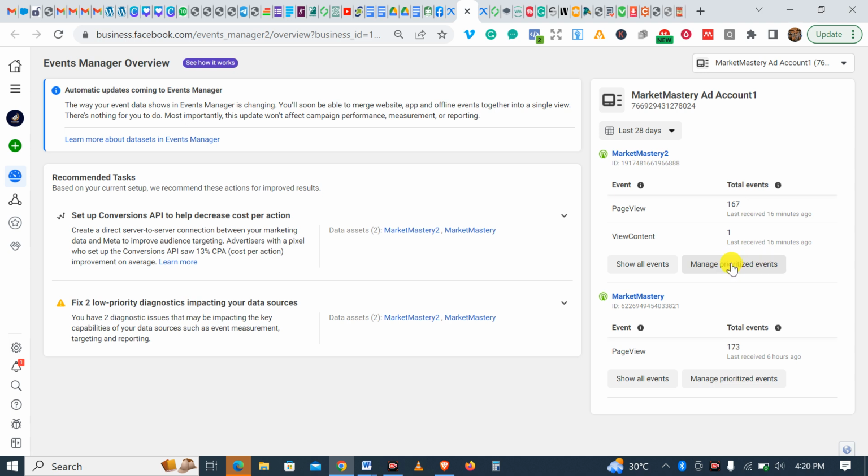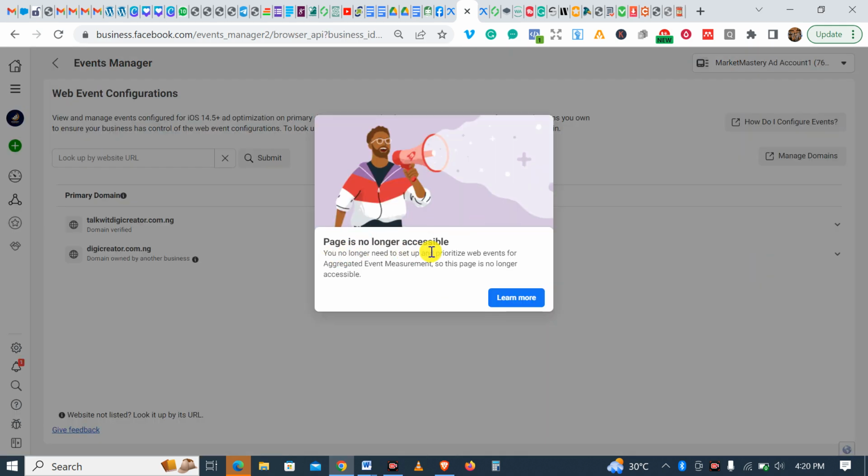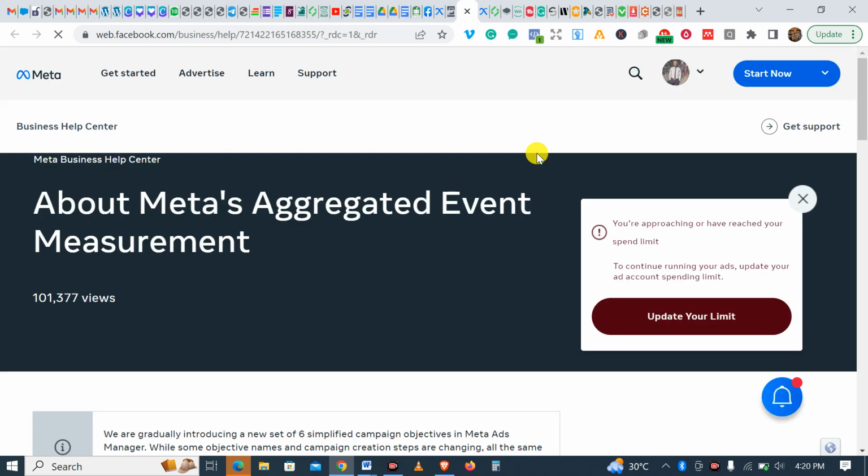Now, those of you who have my course already know all this. Let me click here. As you can see, it's saying my page is no longer accessible. You no longer need to set up and prioritize web events for aggregated event management. So this page is no longer available. Now, if you click on Learn More, let's see what it's telling us. Remember, we could optimize up to 8 events before now.